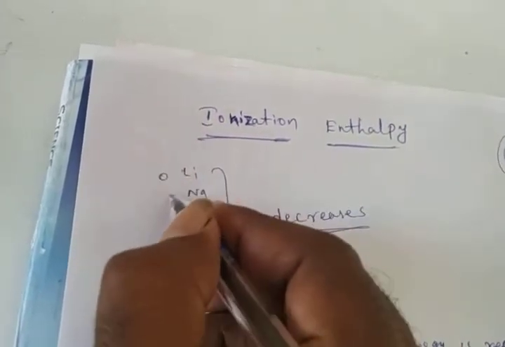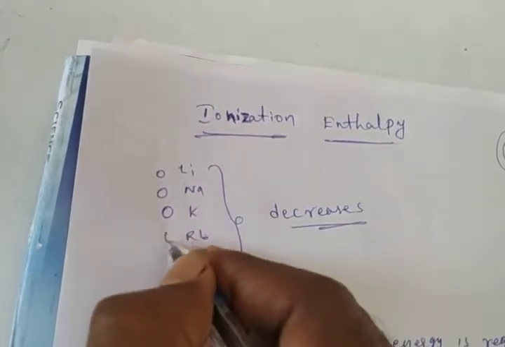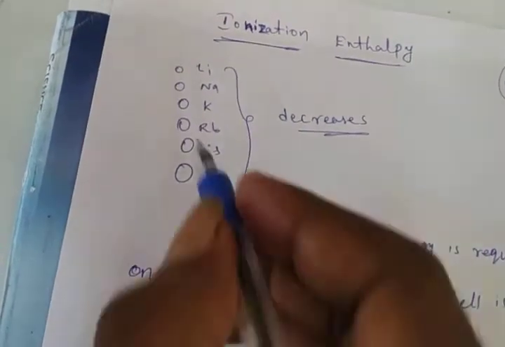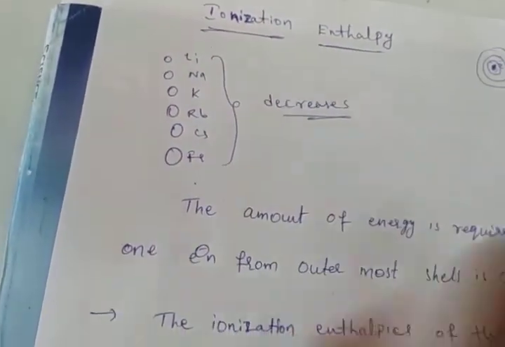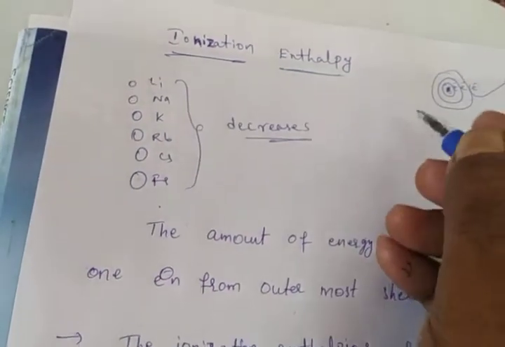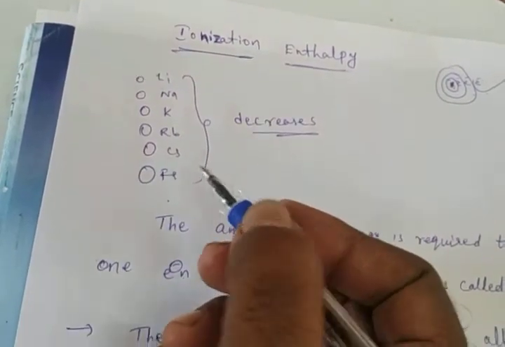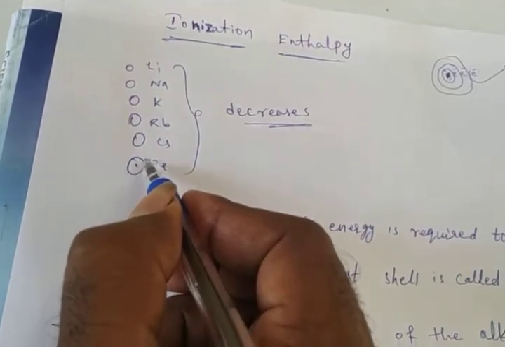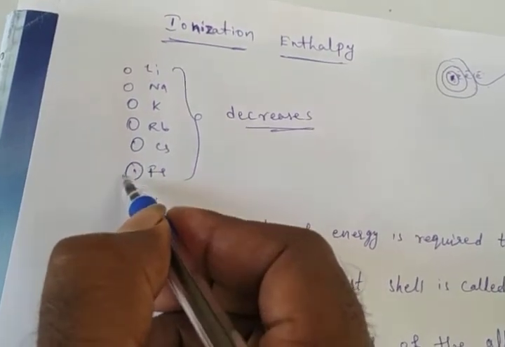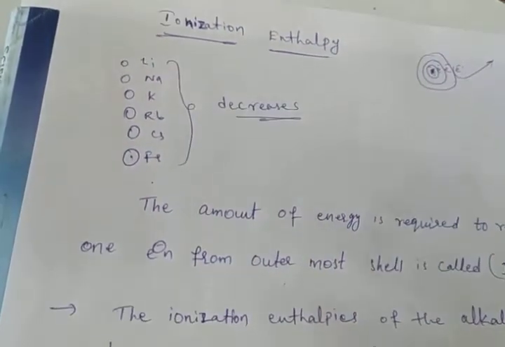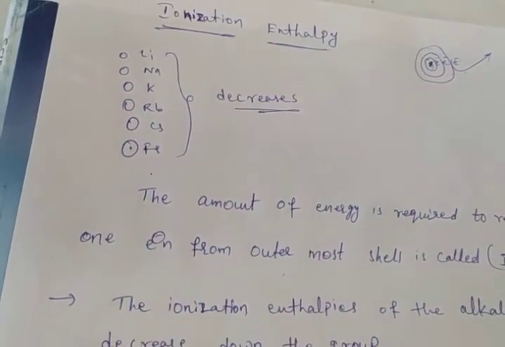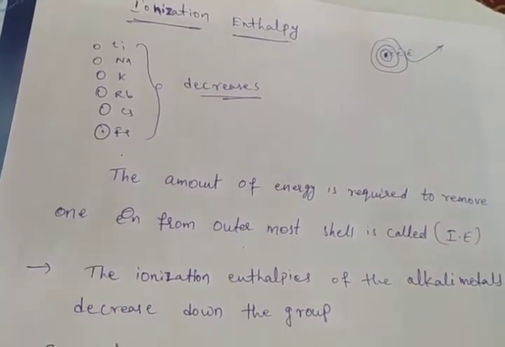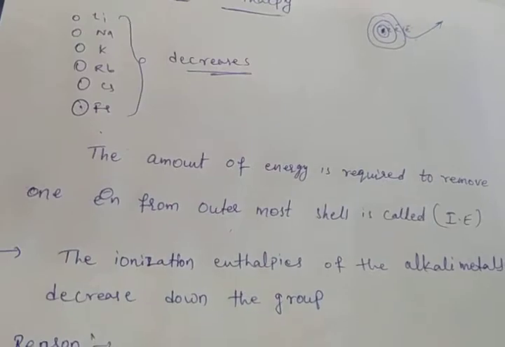This is a small size, this is a somewhat bigger size, and bigger still. Once you observe from top to bottom, size will increase. Size increases means shells also increase. Shells increase means the nucleus, the center of the atom, has less attraction force on the valency shell. If the nucleus attraction force on the valency shell decreases, we can remove the electron easily from the outermost shell. That's why ionization energy values decrease from top to bottom.